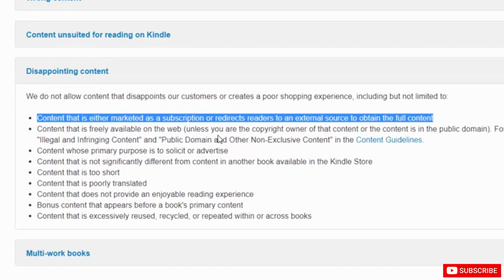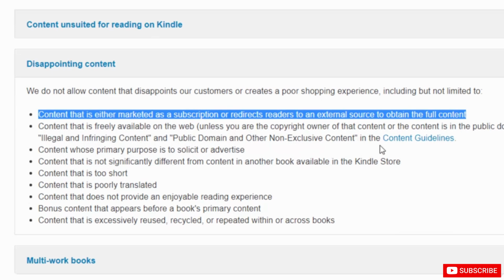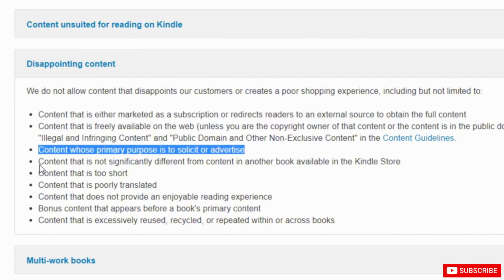You don't want to have your Kindle book redirecting your readers to an external source so that they can get the full content. Whatever your Kindle book is, it should be the entire content and the point of them reading and purchasing the work. What they also don't want is content whose primary purpose is to solicit or advertise. So again, your content should be used to inform or entertain, but it should not be used just to advertise your business. Since you're likely to be doing this for some business purpose, you want to keep those things in mind and you don't want your readers saying those things about your content.